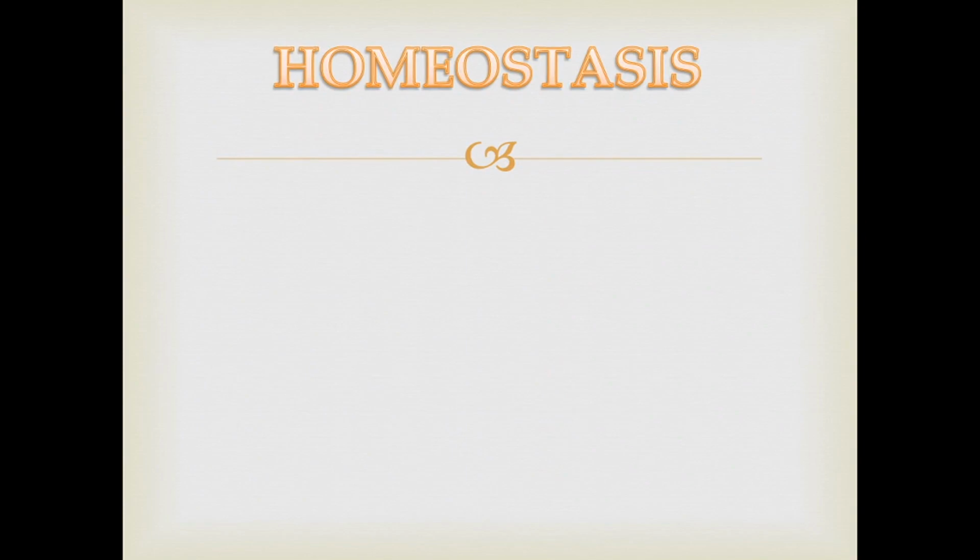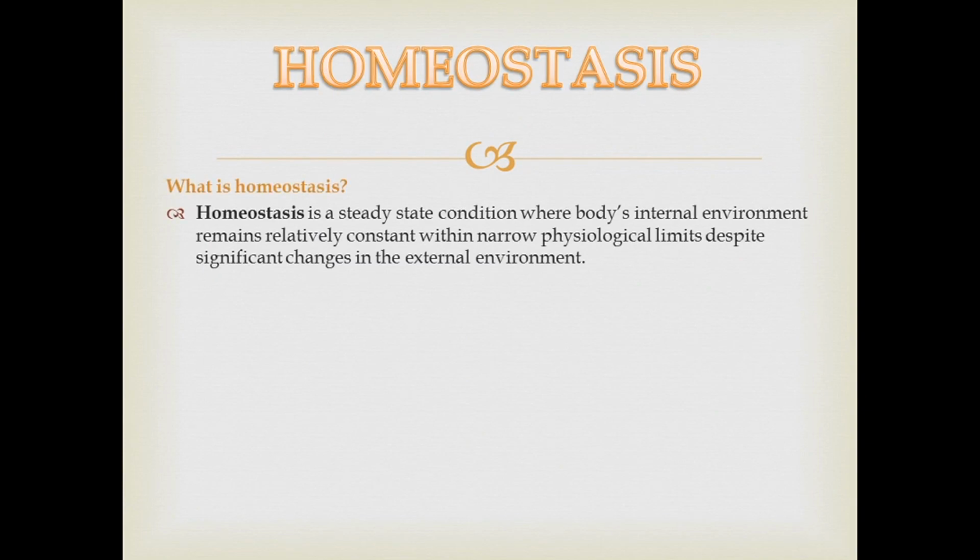Moving on to the lesson, first we have to learn what homeostasis is. What is homeostasis? Homeostasis is a steady state condition where body's internal environment remains relatively constant within narrow physiological limits despite significant changes in the external environment. That means no matter what happens in the external environment, how significant they are, our body's condition remains constant within narrow physiological limits. That means it tends to change slightly, but it almost remains normal.